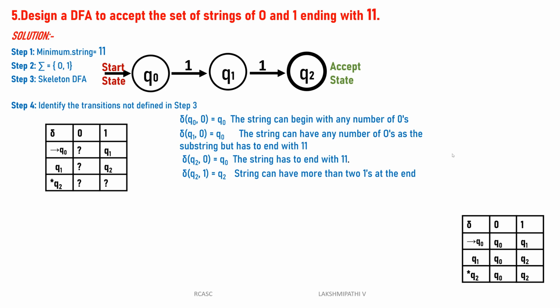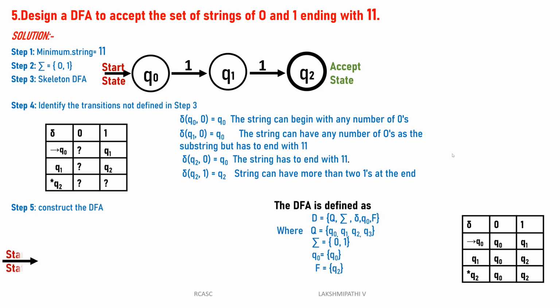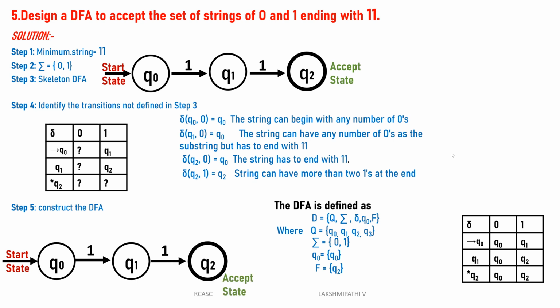Then we can go for constructing the DFA. First we take the starting state q0. Then q0 of 1 is q1, q1 of 1 is q2. Then q0 of 0 is q0 only, q1 of 0 is q0, q2 of 1 is q2, and q2 of 0 is q0. Then how can you define the machine?